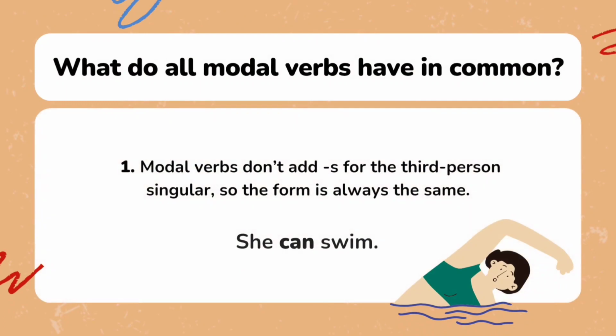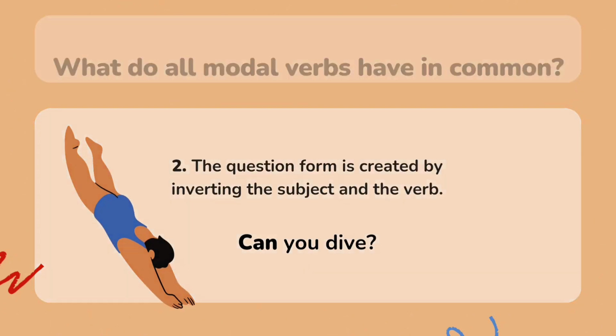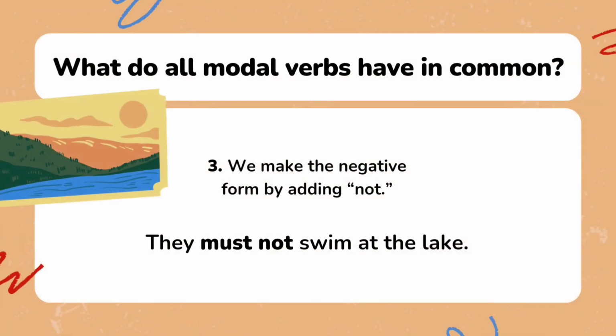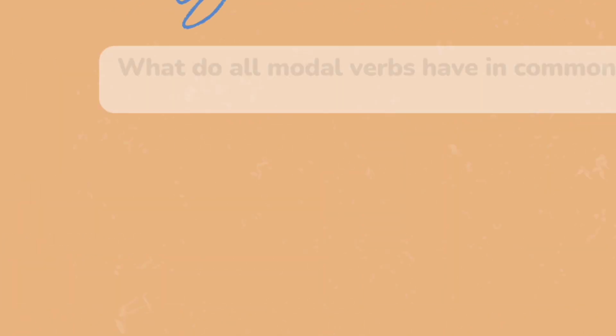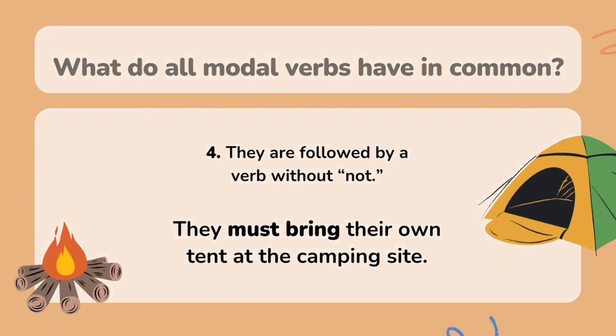What do all modal verbs have in common? Firstly, modal verbs don't add s for the third person singular. So the form is always the same. She can swim. The question form is created by inverting the subject and the verb. So, can you dive? We make the negative form by adding not. They must not swim at the lake. They are followed by a verb without to. They must bring their own tent at the camping site.